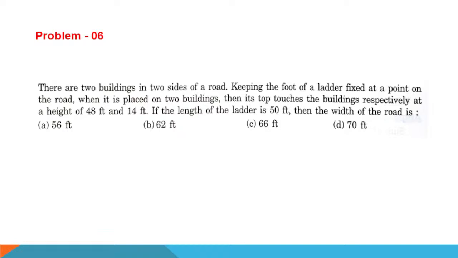Okay, we're trying to draw the situation. You try also, everyone try. There are two buildings.